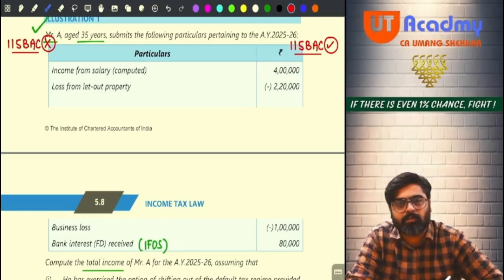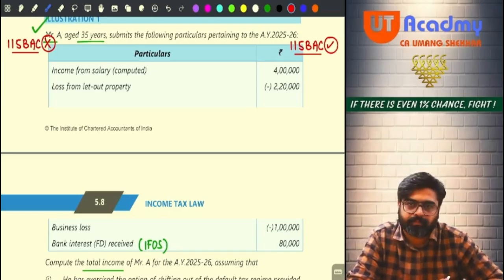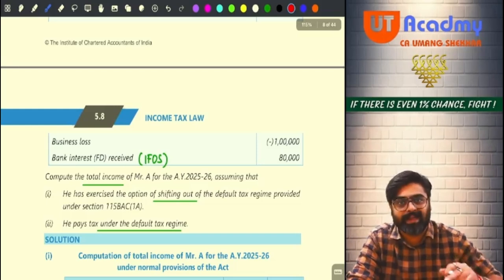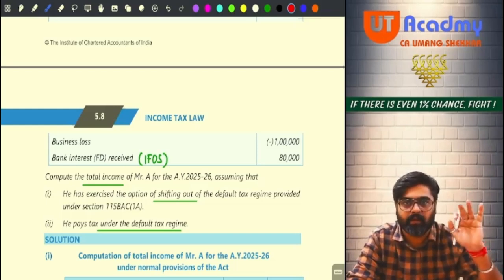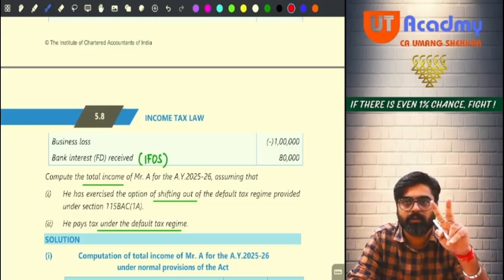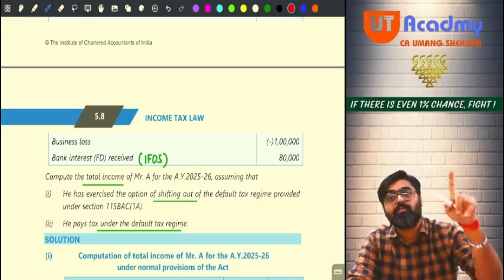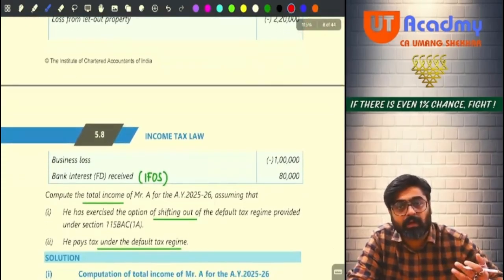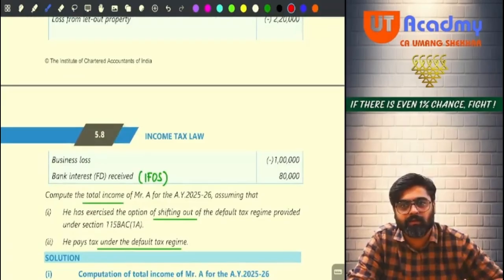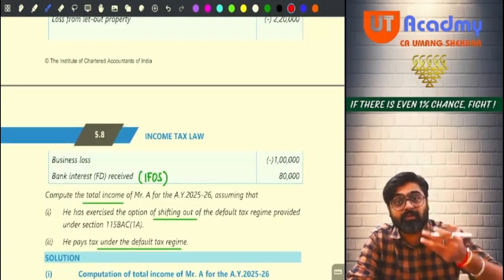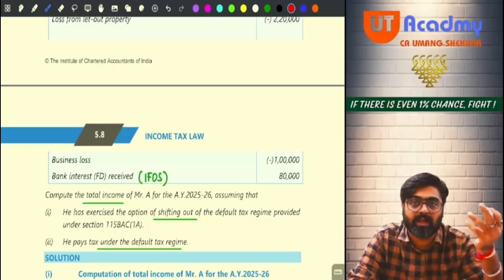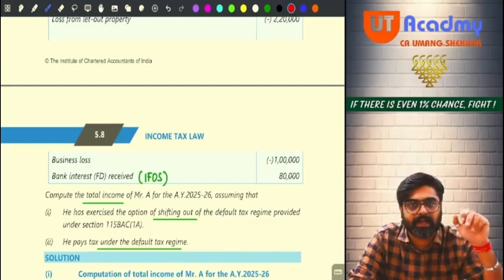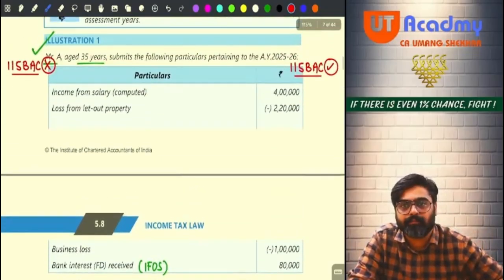Can I set off my house property loss from salary? Yes. Can I set off my house property loss from my other sources also? Yes, I can set off my house property loss from any head, but to the extent of maximum 2 lakhs. But wait, if I set off my house property loss from my other sources, what will happen? Other sources income will vanish. Now, even if business loss is there, the business loss cannot be set off in that case, because the business loss can be set off against any head except salary.